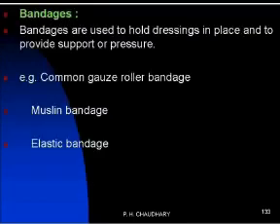The next class of the surgical dressing is the bandages. Bandages are used to hold the dressing in place and to provide support and pressure. Bandages include common gauze roller bandage, muslin bandage and elastic bandage. They are different examples of the bandages. The commonly used are gauze roll bandage, muslin bandage and elastic bandage.